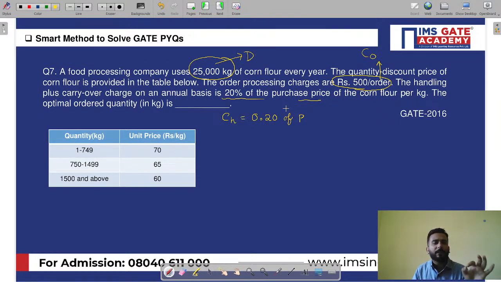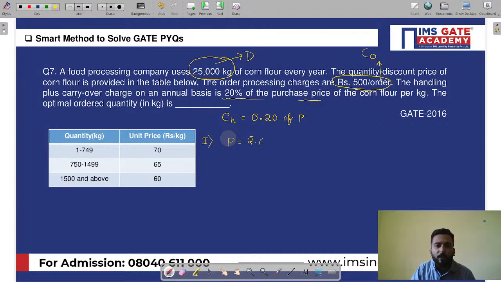Now, my dear friends, we will always start the question from the lowest unit price, because the chances of optimal order quantity lying there are highest. This is the first thing. So what is the first point? The first point is we will start with the lowest unit price. What is the lowest unit price? The lowest unit price is, my dear friends, 60 rupees.